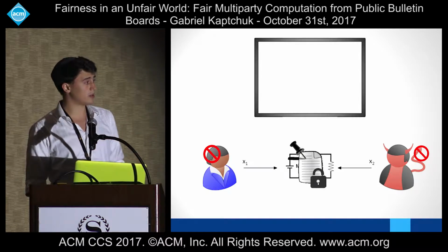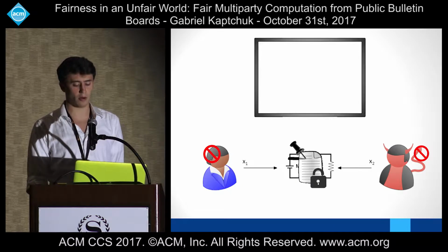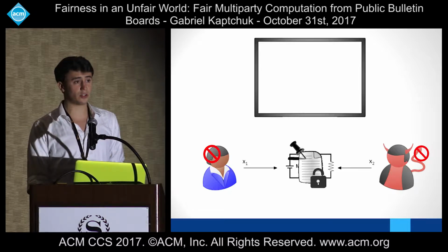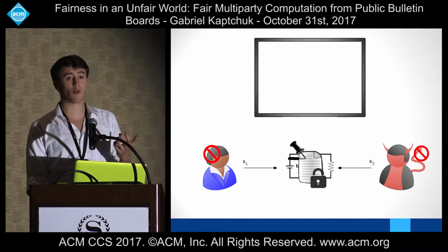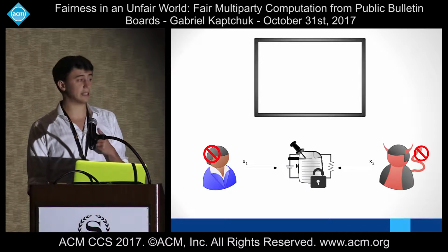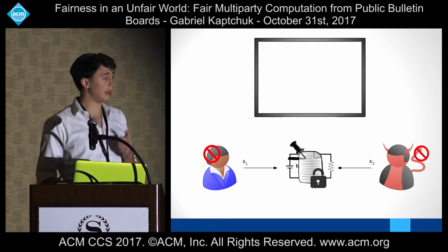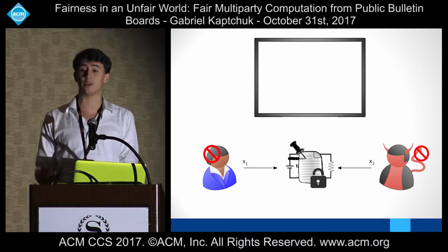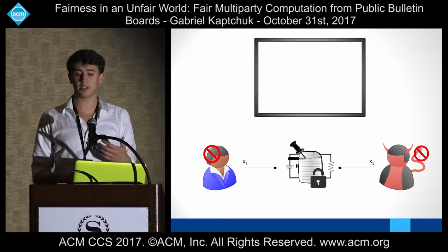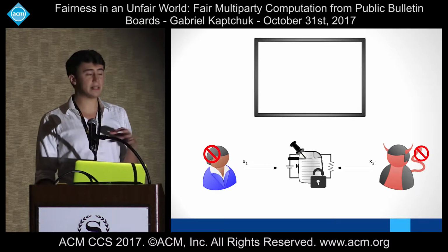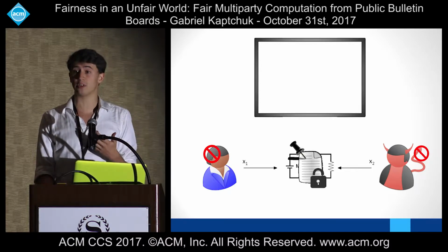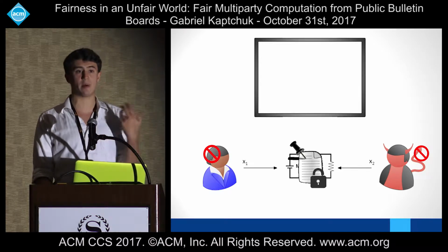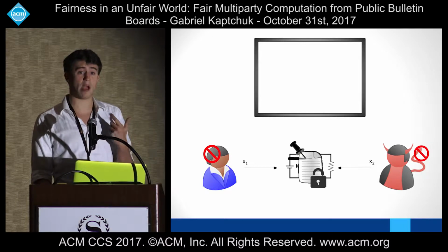So now we're going to complicate it a little bit and build towards our actual protocol. Once again, we take in the inputs of each player, but instead of just the normal function output, what we're going to output is an encryption of the output, right? So now this is the encryption of Y, and each player is going to get the encryption, and now everybody gets this ciphertext, and it's meaningless to everybody because we haven't really talked about keys, right? But if everybody were able to get a ciphertext, then maybe we could build some kind of mechanism whereby once everybody has a ciphertext, everybody can open that ciphertext, but not before everybody has it.